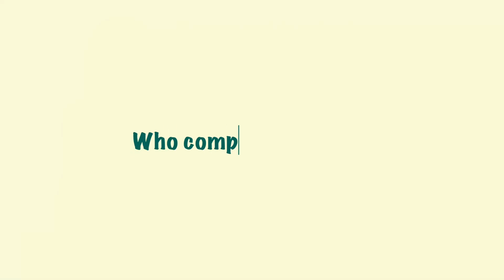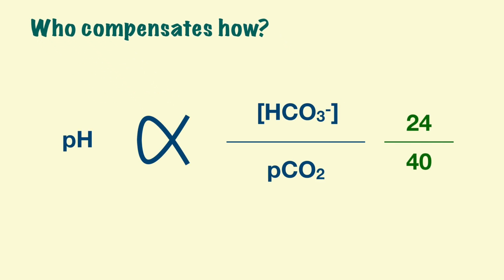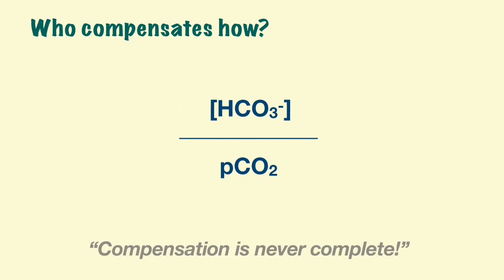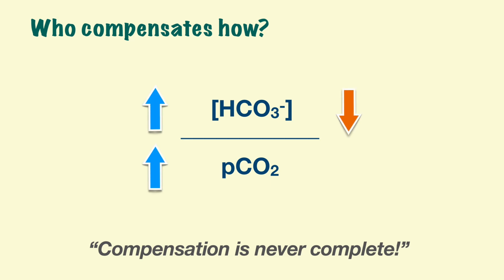Now who compensates how? See, if your pH depends on the ratio of bicarb to CO2, and the body wants this ratio to be maintained around 0.6, so it makes sense that if a process reduces bicarb to 18, the ratio falls. Now the lungs will remove carbon dioxide to such an extent that the PCO2 drops till 30 so that we can have this ratio intact at 0.6. If the lungs can maintain this ratio, the pH may be near normal. But another important rule is that compensation is never complete. Now if the bicarb rises, the CO2 will rise, and vice versa. If the bicarb falls, the CO2 will fall.